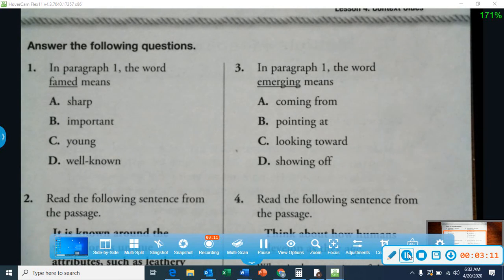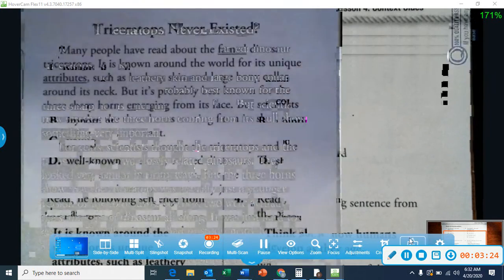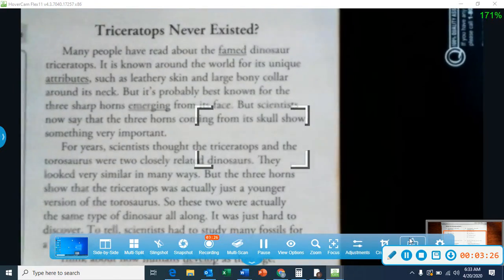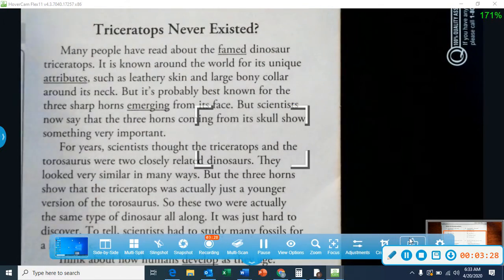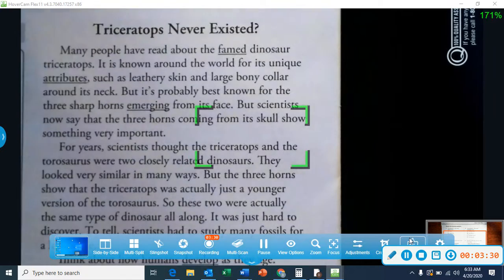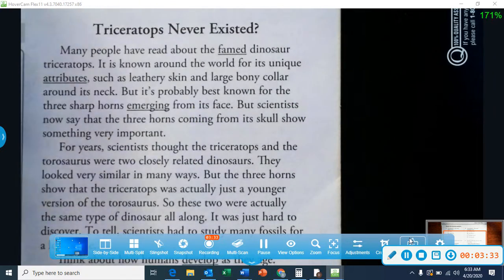We're looking in the sentence for any clues for the word sharp, any clues for the word important, or any clues for the word young. Let's start with the word sharp. Many people have read about the famed dinosaur Triceratops. I don't have any clues about a pointed edge or something that got cut.